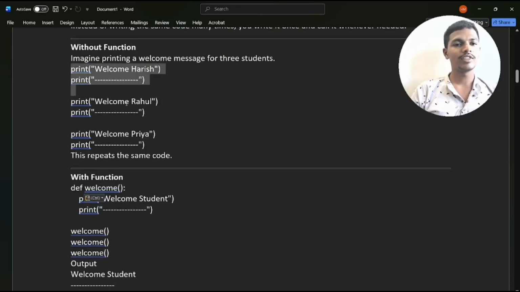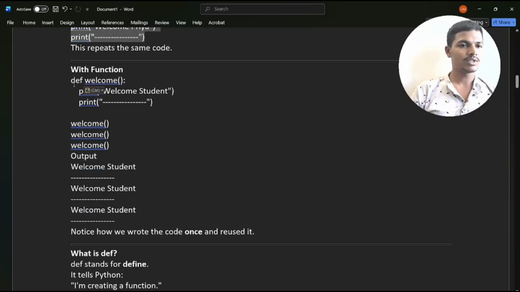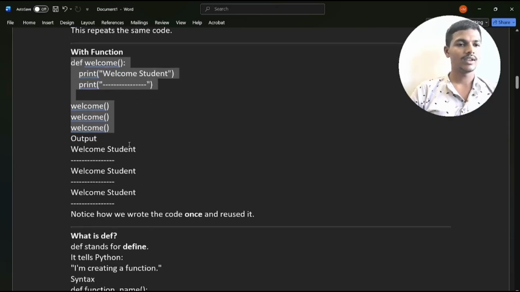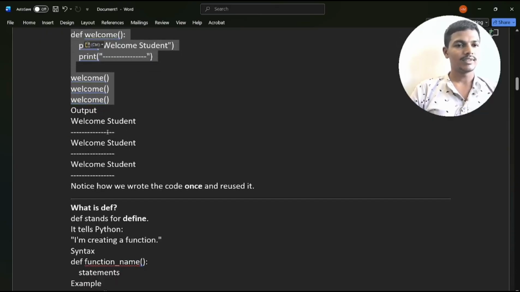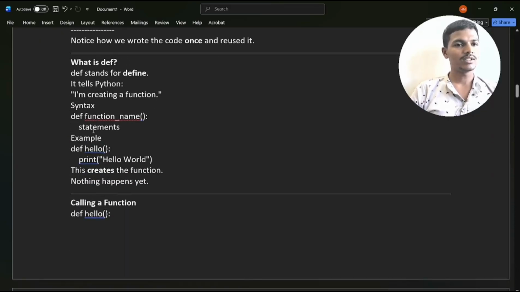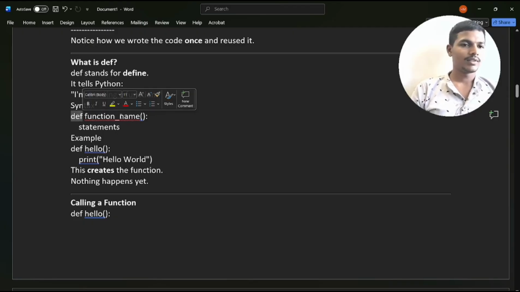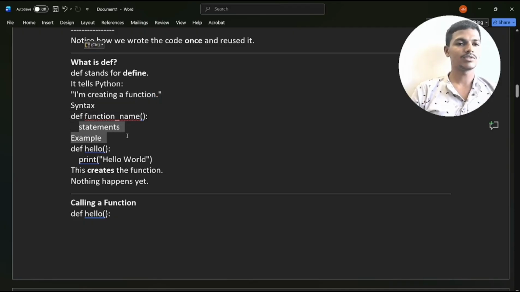This is a more lengthy process, and this is the easiest process to learn it. Then the output is displayed like this. Then what is def? Def means define. It will define a particular task. It tells Python I am creating a function. Syntax: def, as I already told you, def is a keyword, then function name, parentheses, colon, then inside write the statements, whatever they may be, then execute.